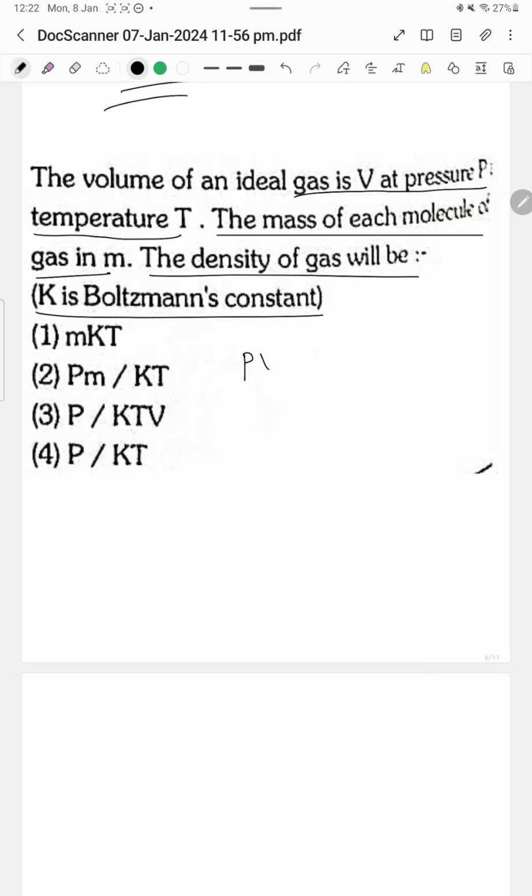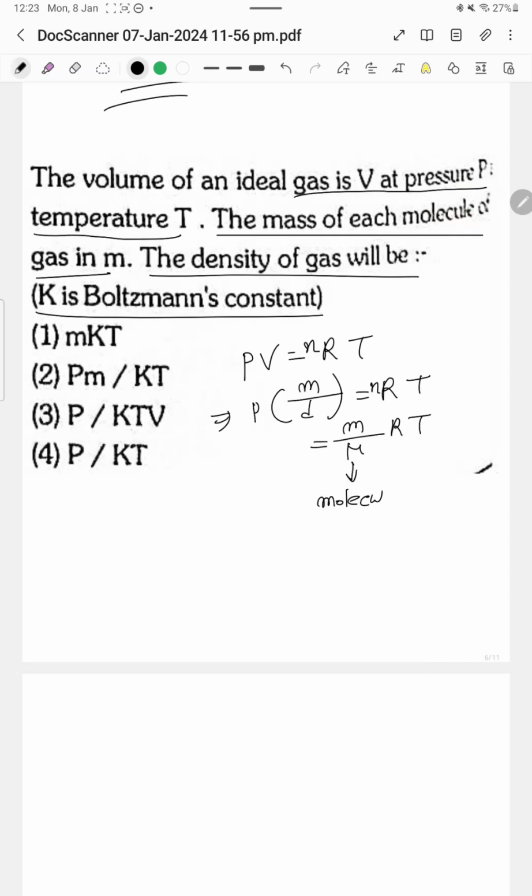We know that PV is equal to RT. V is equal to mass by density. Actually the equation is nRT. Here n is equal to M by capital M times RT, where capital M is the molecular weight.